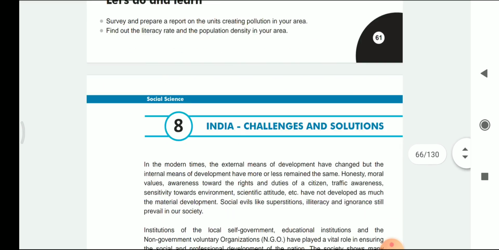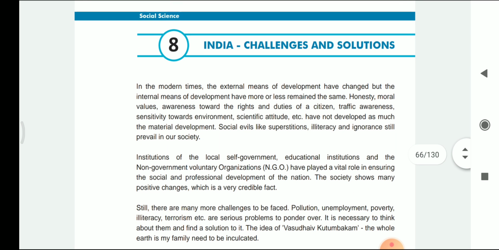Now, let us see chapter number 8, India: Challenges and Solutions. In modern times, the external means of development have changed. The internal means of development have more or less remained the same. Honesty, moral values, awareness towards the rights and duties of the citizen, traffic awareness, sensitivity towards the environment, scientific attitude, etc. have not developed as much as the material development. Social evils like superstitions, illiteracy, and ignorance still prevail in our society.